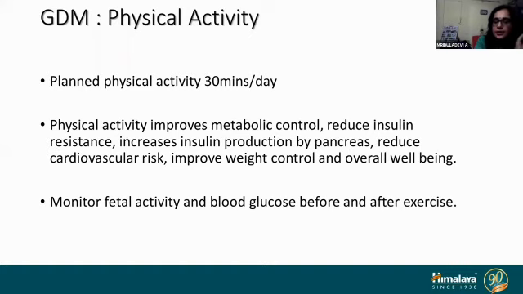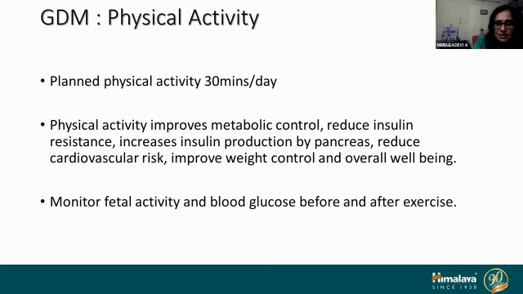Patient education is very, very important. I can't put enough stress on it. Unless the patient knows about this, we won't be able to achieve anything. Then comes physical activity. It is generally advised in pregnancy, and more so important in diabetics. There should be a planned physical activity, 30 minutes per day.